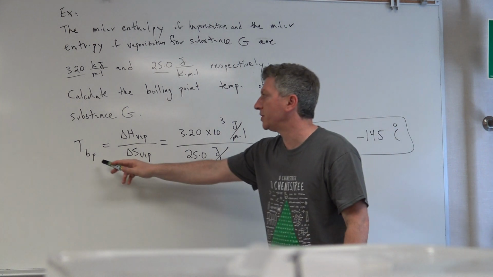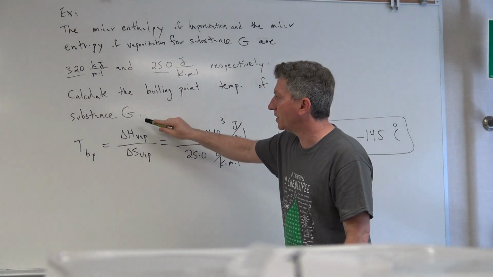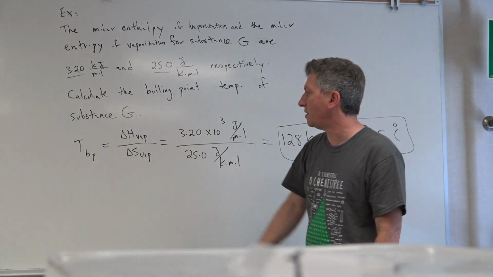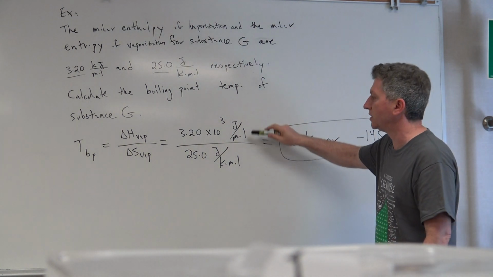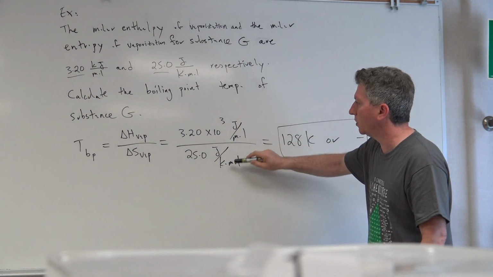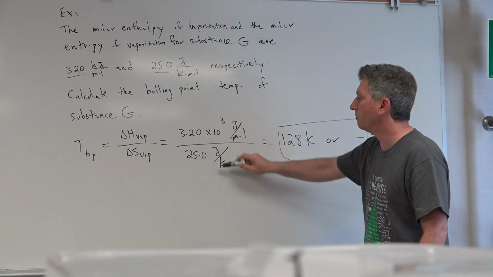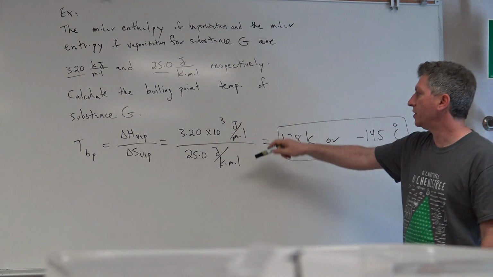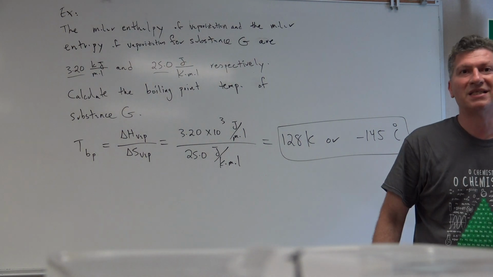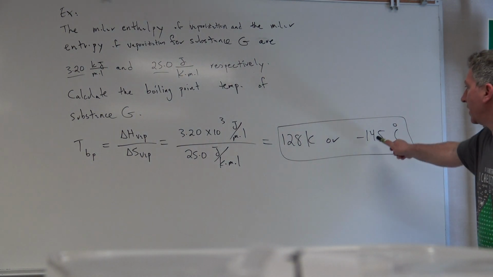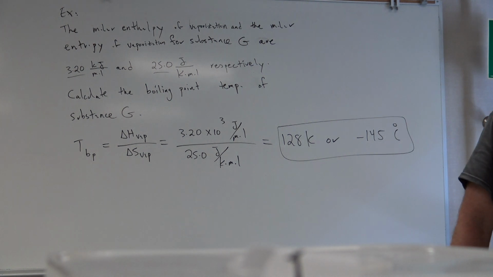Well, to calculate the boiling point temperature, we learned that that's equal to delta H vaporization over delta S vaporization. If you ever forget that, just look at the units. Joules per mole over joules per mole Kelvin. So joules per mole, joules per mole cancel each other out. 1 over 1 over Kelvin is the same as Kelvin. So when you do that, the temperature comes out as 128 Kelvin, which is minus 145 degrees Celsius.